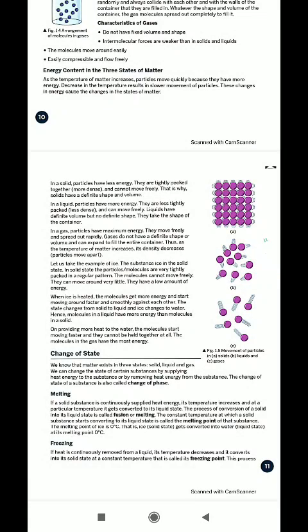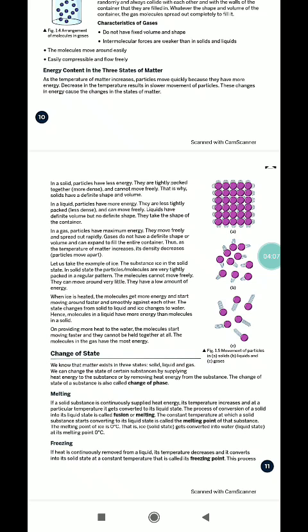Now, energy content in the three states of matter. As we know, when the temperature of matter increases, particles move quickly because they have more energy. A decrease in temperature results in slower movement of particles. These changes in energy cause the changes in the states of matter.